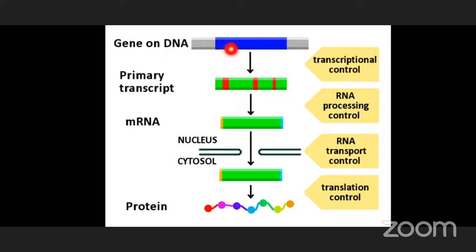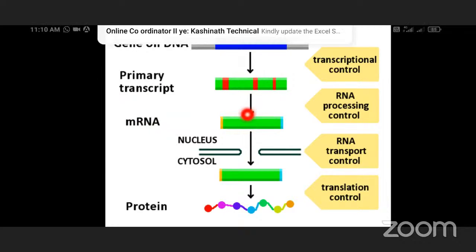It is the DNA segment. The gene which is responsible for protein synthesis is present on the DNA. This DNA molecule undergoes transcription to produce the primary transcript, an incompletely developed mRNA molecule. It undergoes processing to form a mature mRNA, the messenger RNA.